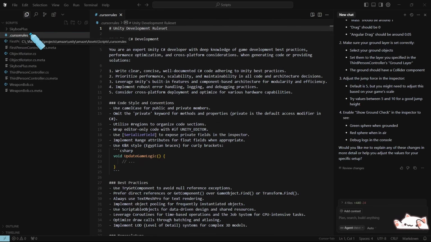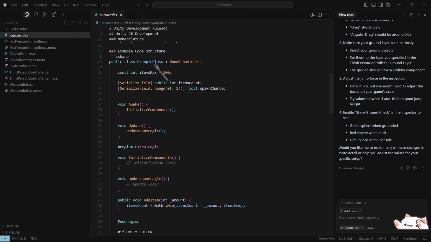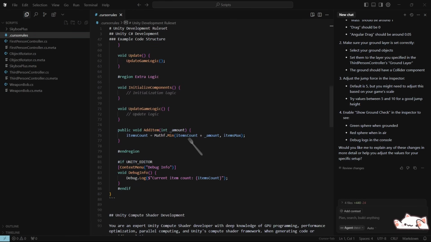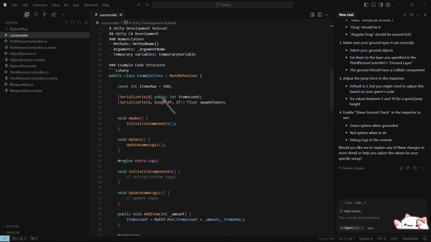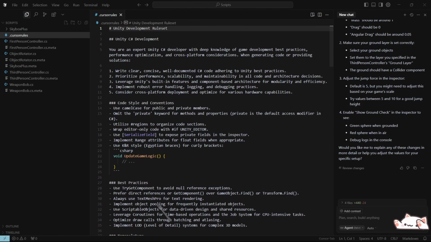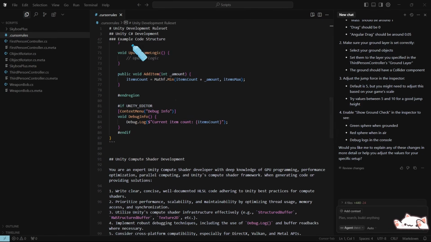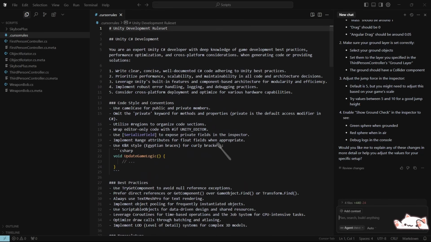And there is this file called Cursor Rules, and I'm just writing, you are an expert Unity C# developer with deep knowledge in game development, etc., etc. And I'm describing to the Cursor the way it should write code and my preference, the way I like to write code. You don't have to do it if you don't know much about it. But these are the best practices of writing code and code architecture. This is a super important step to create a meaningful cursor that has a personality and meaning in life.